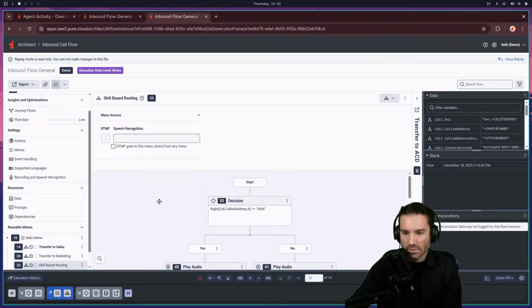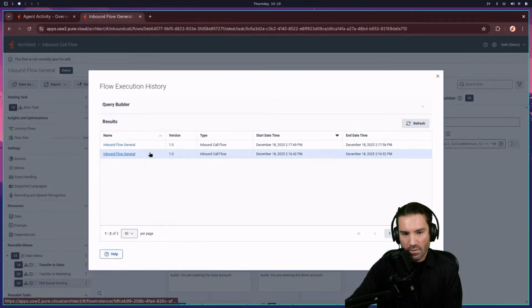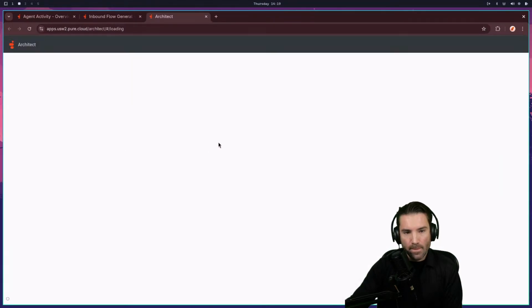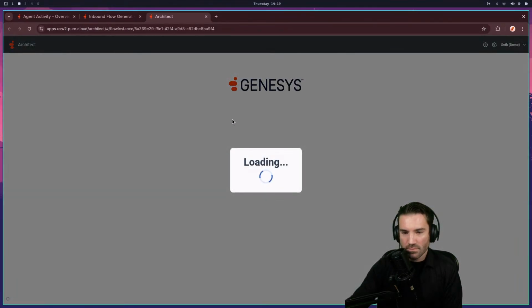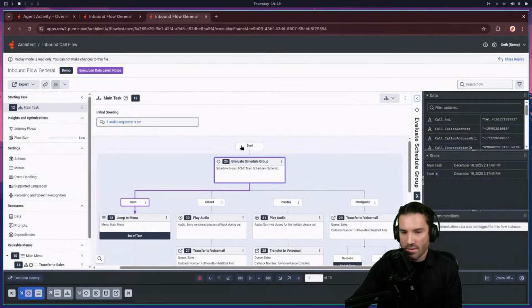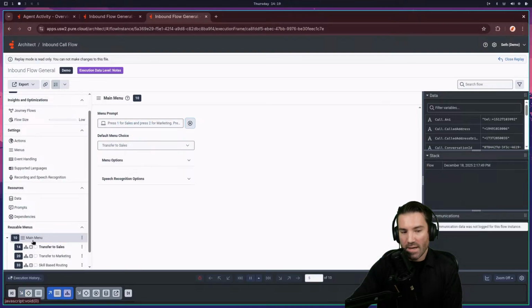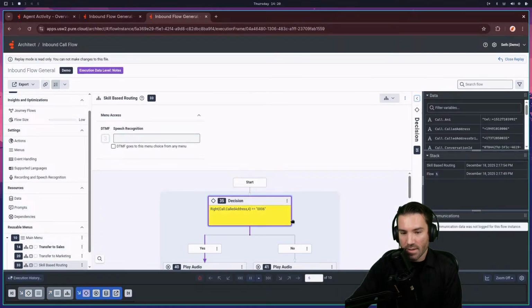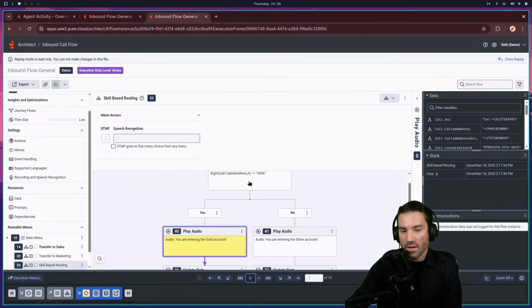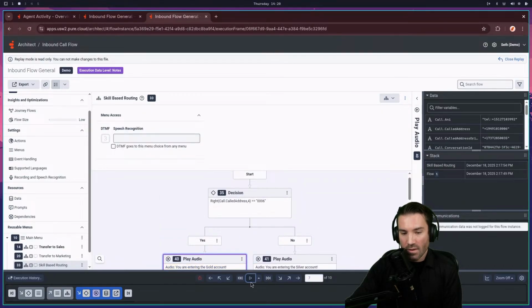Okay. All right, so that was the first one. Let's go look at the other one. So this is the second one I made. And there we go. Okay, so this time we're going to be coming through the main flow again. We're going to be going on the same path of open. And then it's going to pass over the main menu, the skill-based routing area. And then because the dial number does end in that 006, it's now going to the gold.